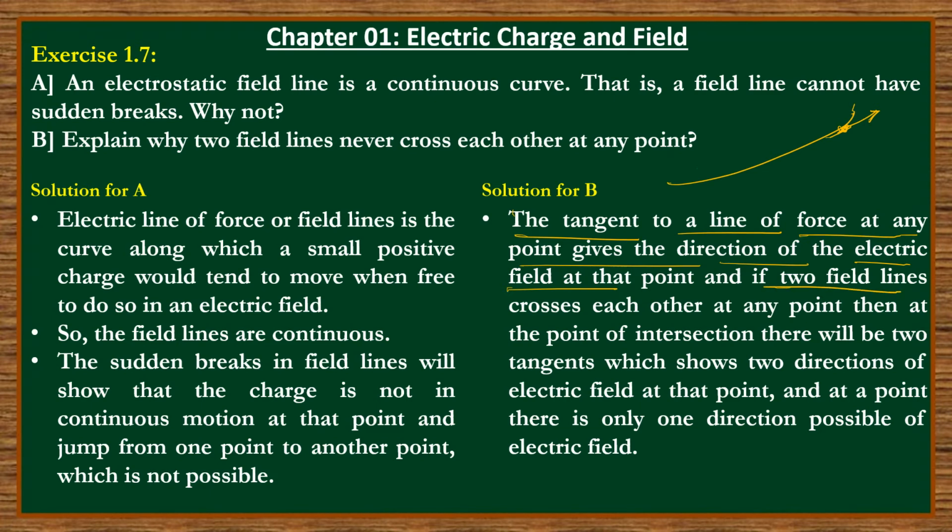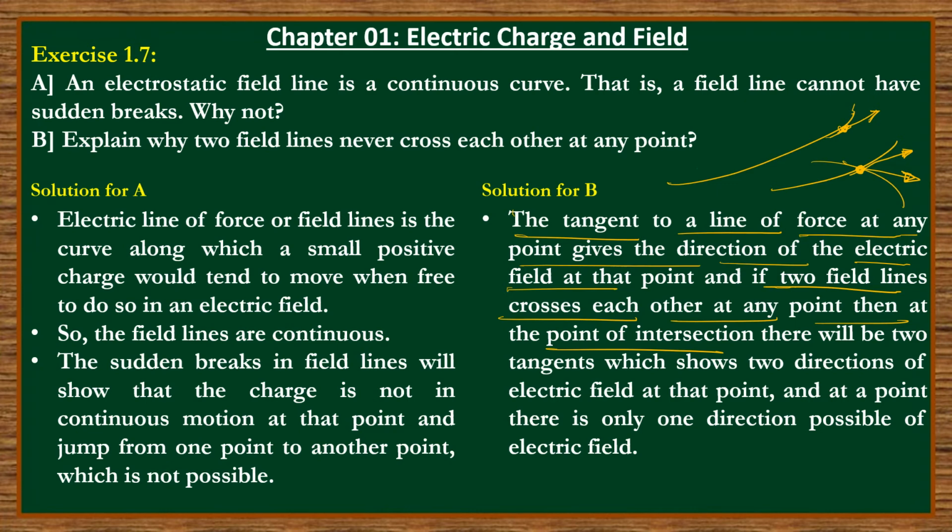Now, suppose two field lines cross each other like this. Let us assume they cross each other at a point. Then at the point of intersection, what happens? Look, the field line will have two directions. I will draw a tangent here. Tangent means the direction of the electric field. So one electric field is now having two directions. Correct or not? As per the rule, the tangent will give the direction.